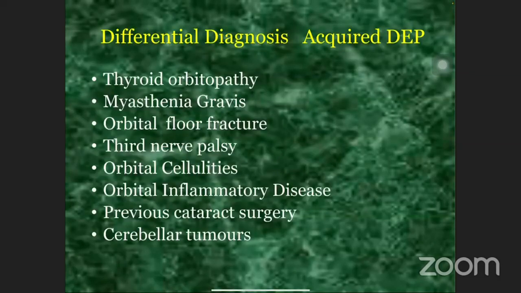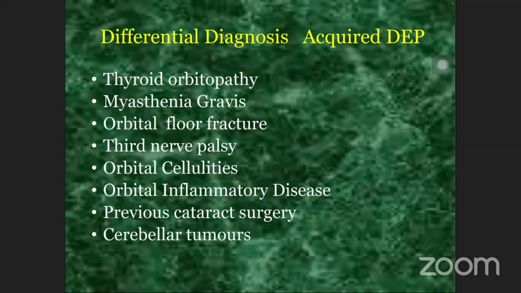Then acquired DEP could be due to thyroid orbitopathy, where there are typical clinical features of thyroid orbitopathy, that is bilateral involvement, proptosis, and other signs. Myasthenia gravis is another entity which must be differentiated.